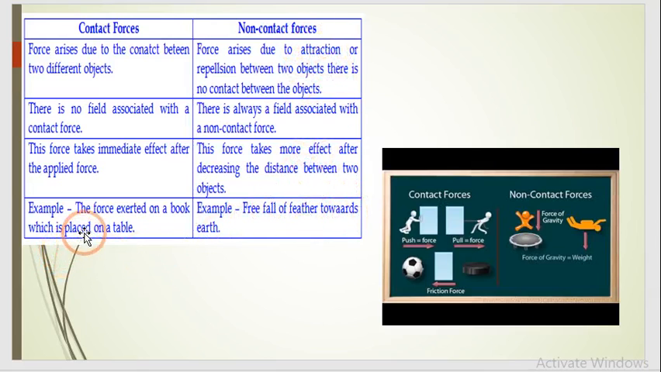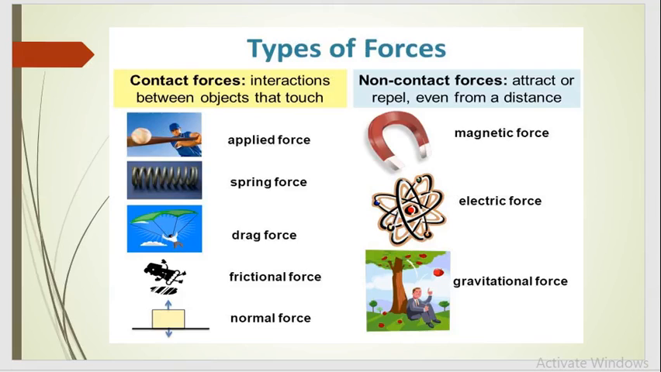For example, for contact, the force exerted on a book which is placed on a table. For non-contact, free fall of feather towards earth. You can see one or two simple examples over here. Pushing and pulling or friction between any two bodies are examples of contact forces. Force of gravity is non-contact force. You can see few examples.